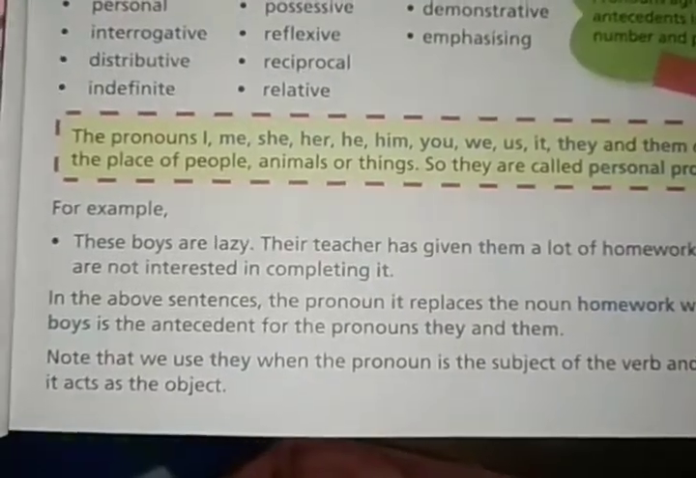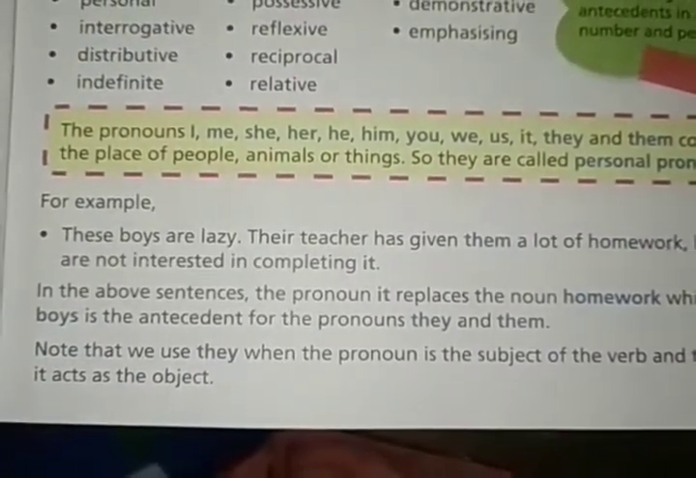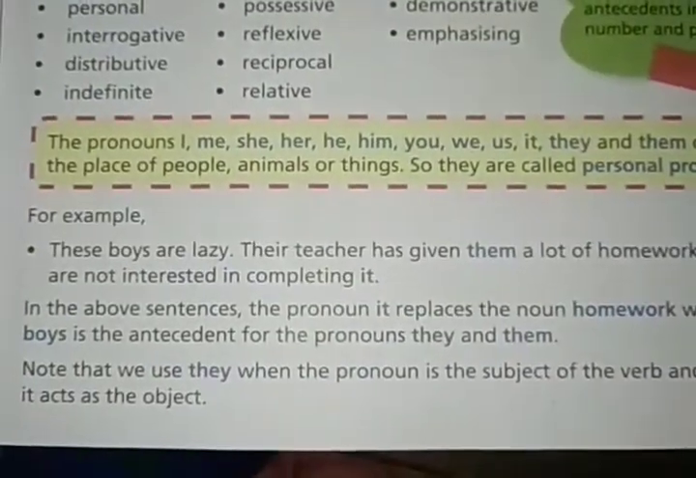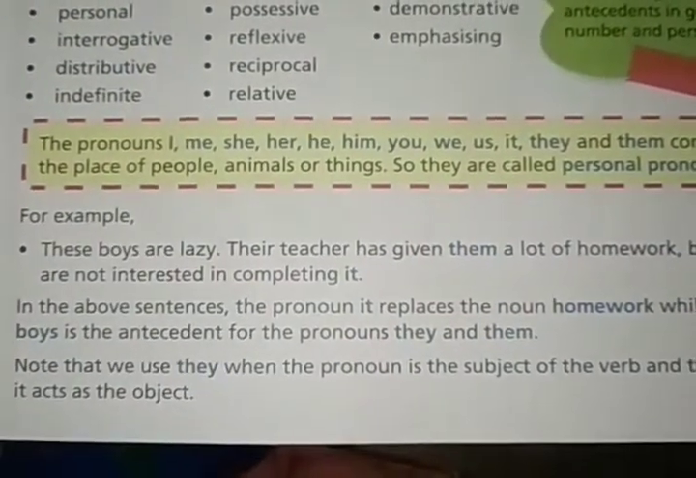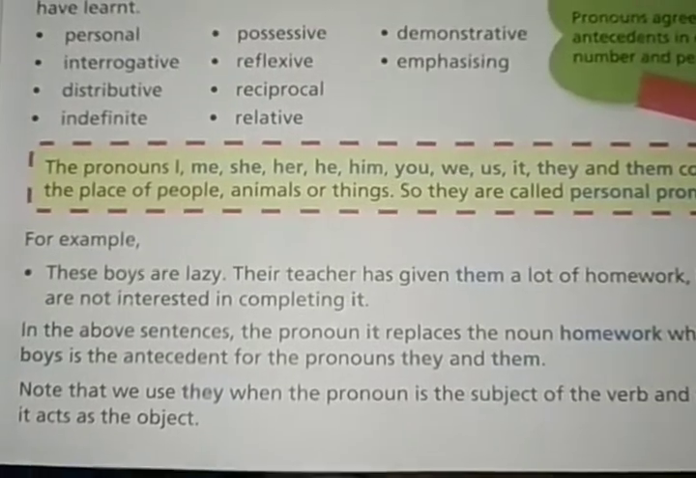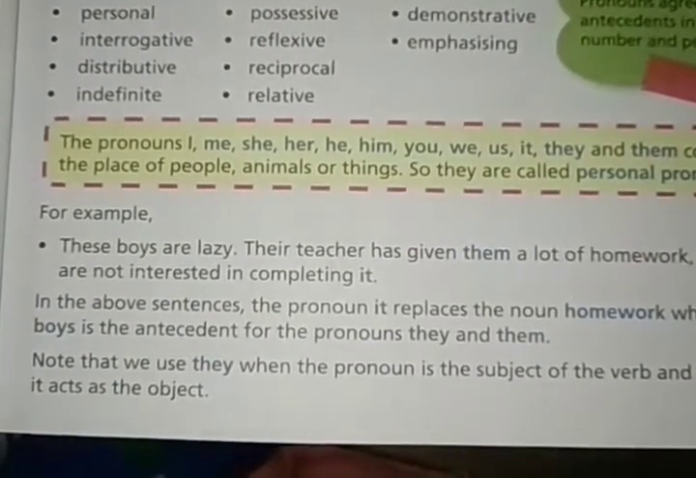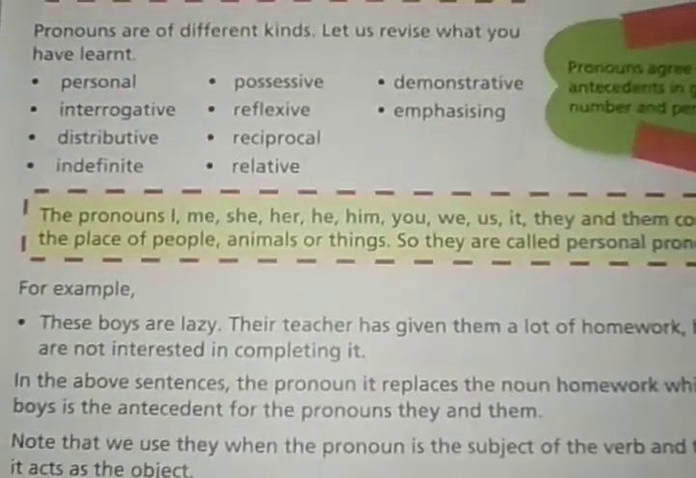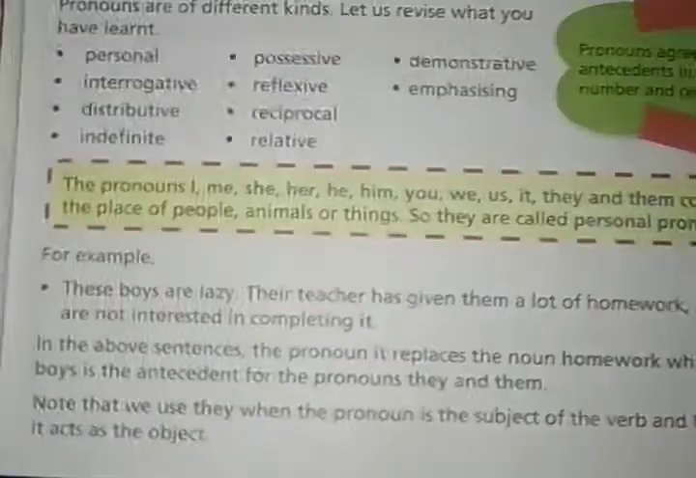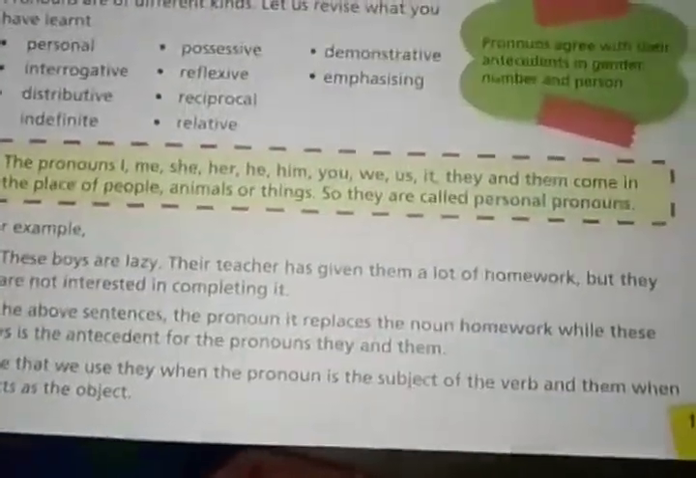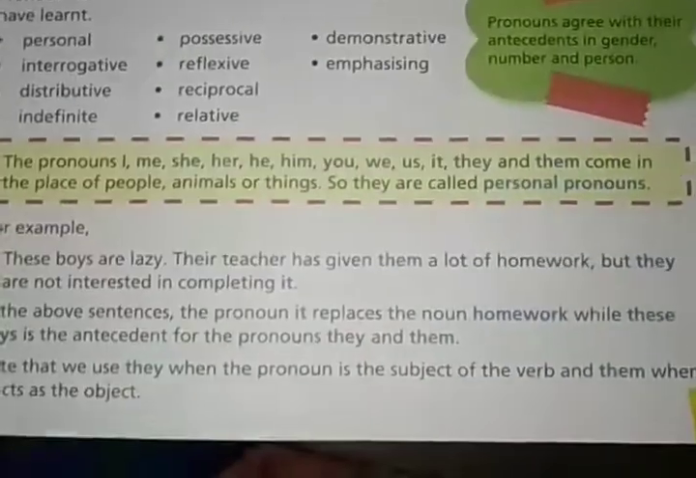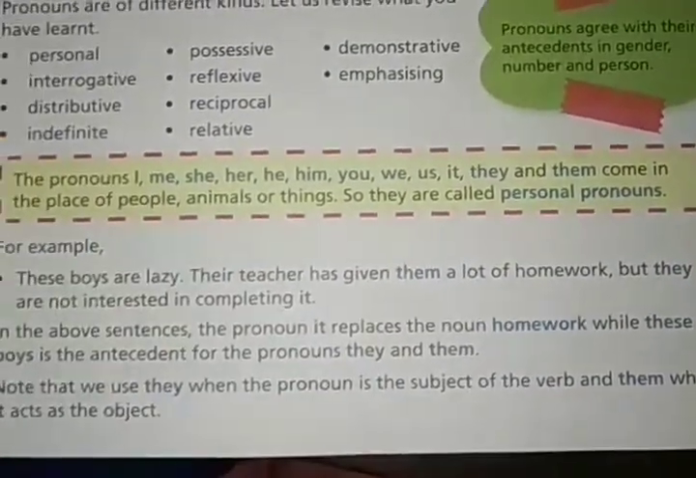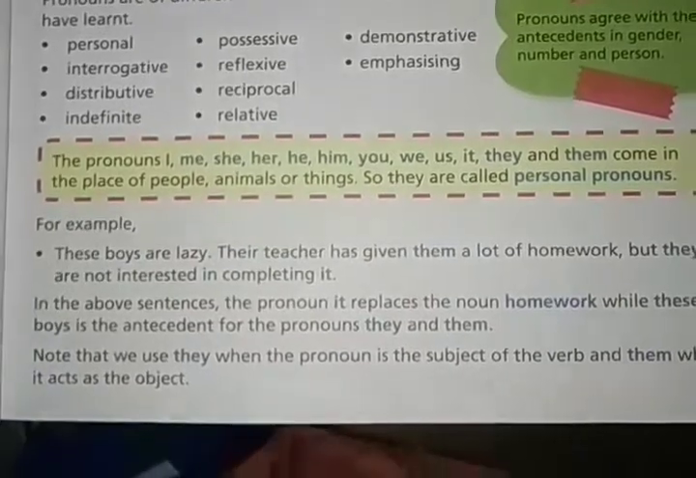Clear now? Note that we use they when the pronoun is the subject of the verb, and them when it acts as the object. Okay, they is used when the pronoun is the subject. Look at the sentence: they are not interested in completing it. What is the subject here? Subject is they. It means that the pronoun they is used as a subject in a sentence.